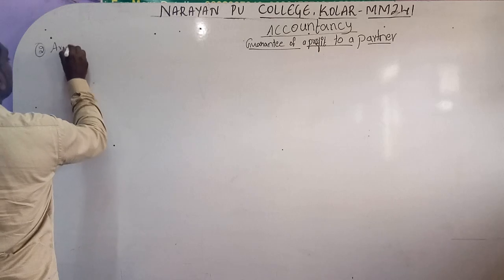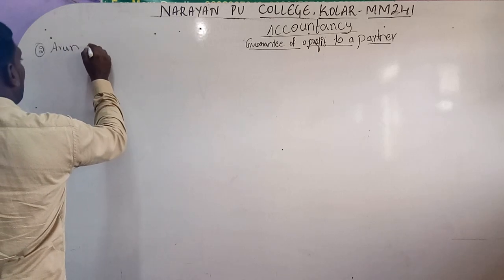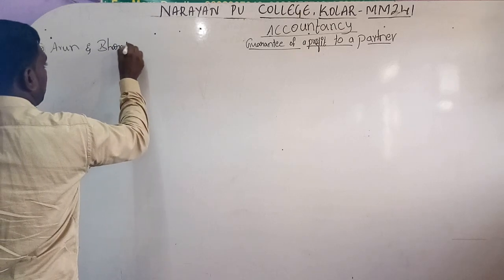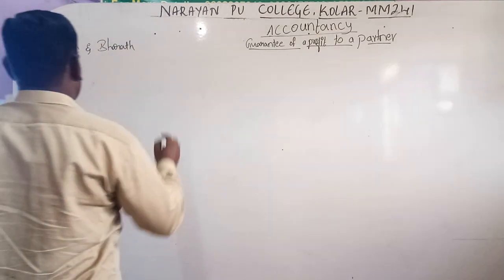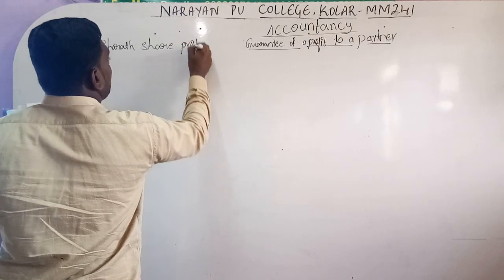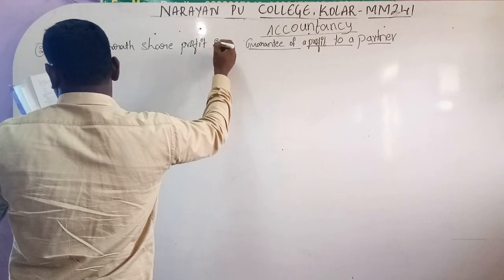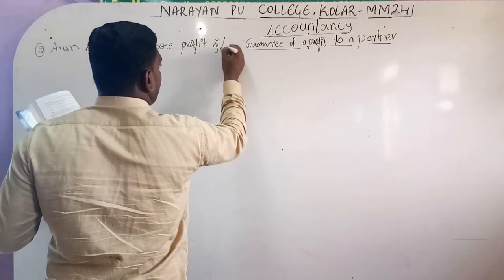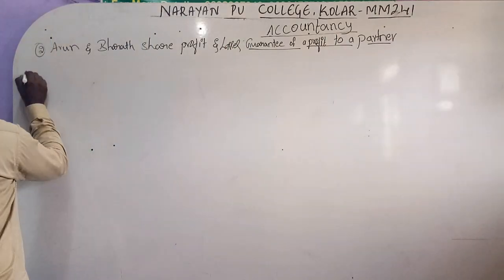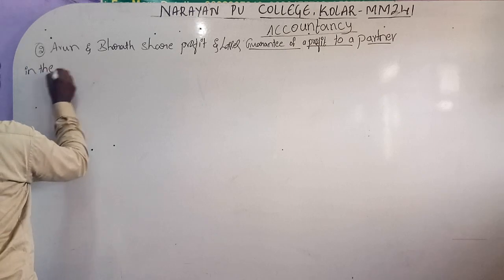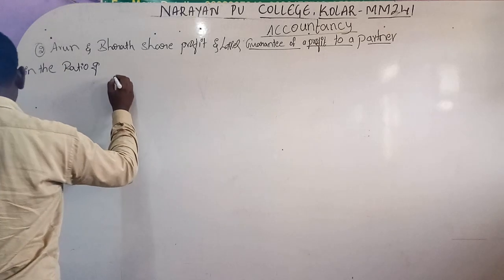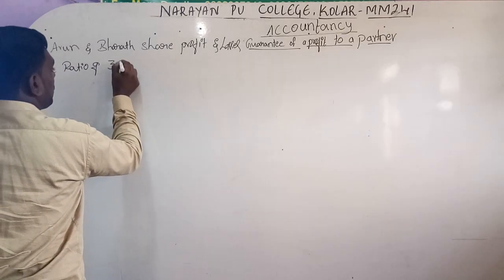Arun and Bharat share profits and losses in the ratio of 3:2.